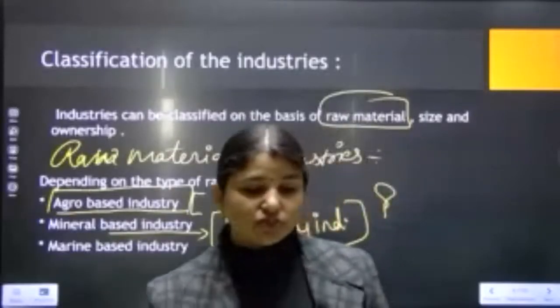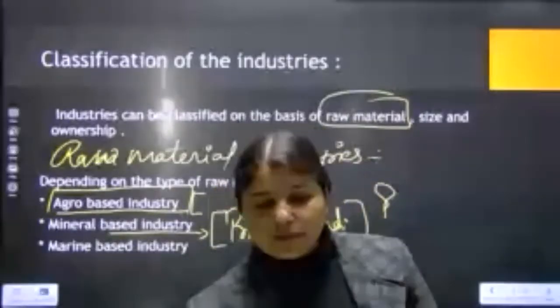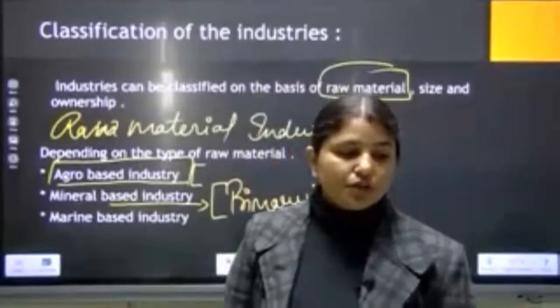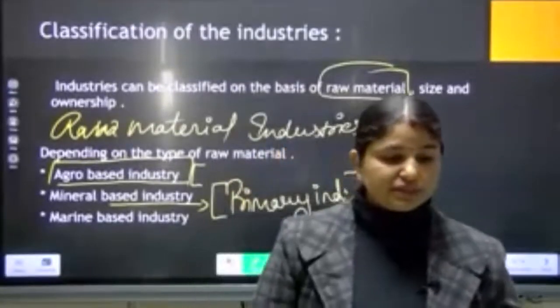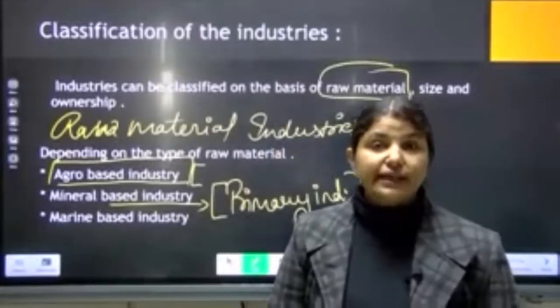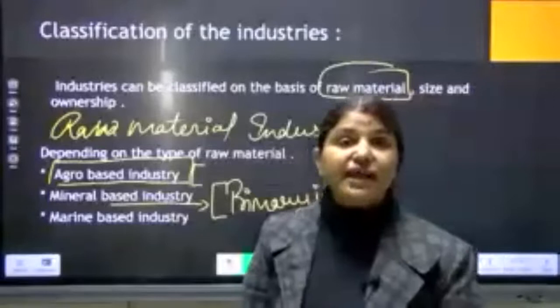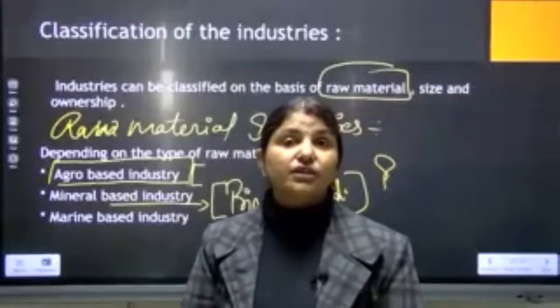Mineral-based industry is also known as primary industry because if anyone asks you what is happening in the mineral-based industry, you can say that they are extracting the minerals from the earth.